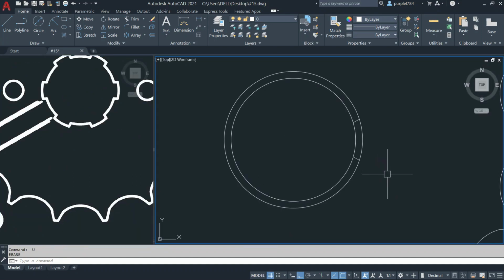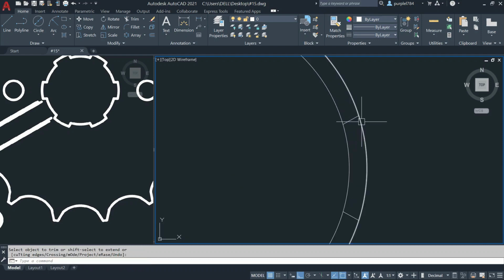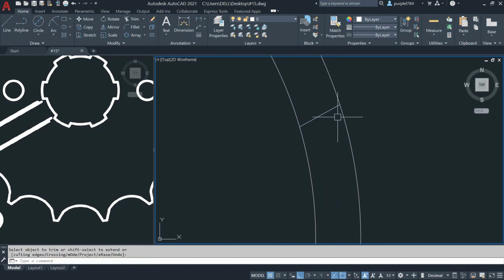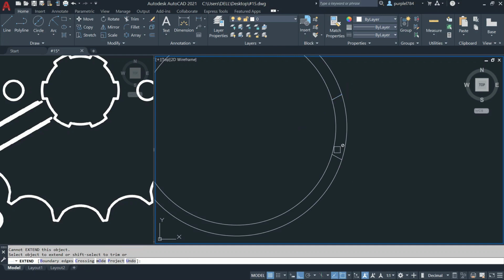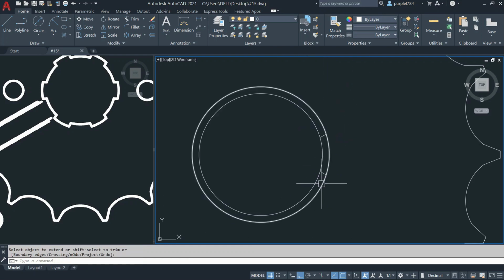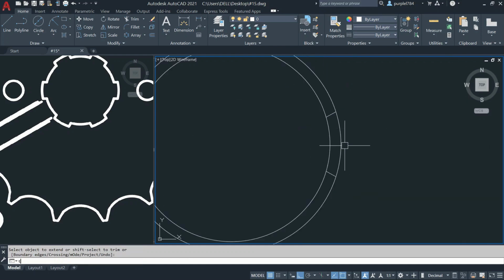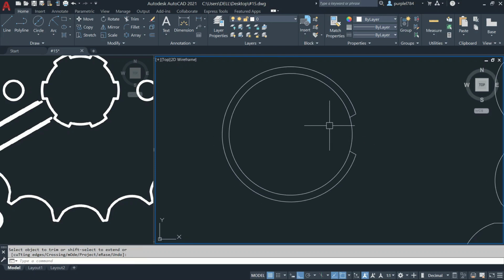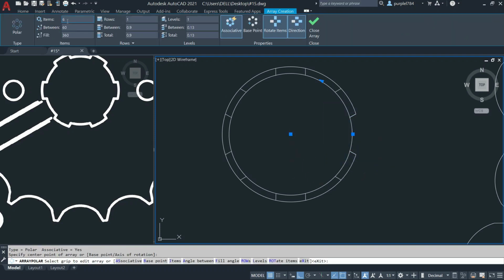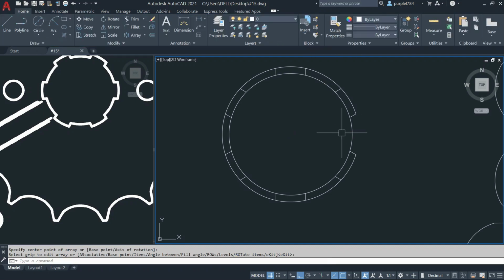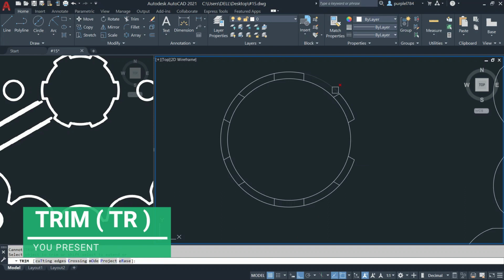I will trim the unnecessary thing, the shortcut is TR enter. I need to extend this line. This time I can trim, TR enter, trim the unnecessary object. I will make array, click on the polar array, select the object, press enter, show the center point. I make it same number, the axis already, so I don't need to change anything. Click on the close. Enter.